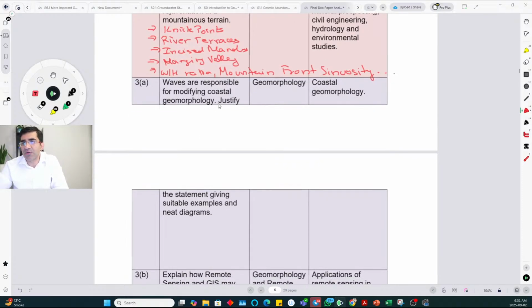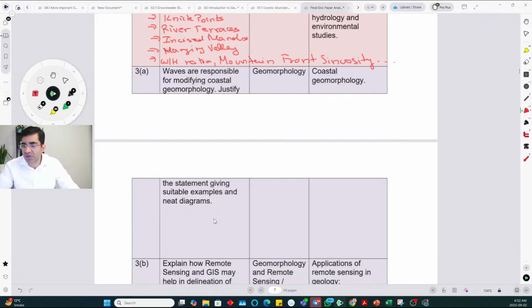Waves are responsible for modifying coastal geomorphology. Discuss the statement with suitable examples and neat diagrams. If you have gone through coastal landforms and you know what the wave processes are, overall the depositional and erosional processes, and you write those landforms and those processes and things like longshore current and drift current, you will be able to answer this question.